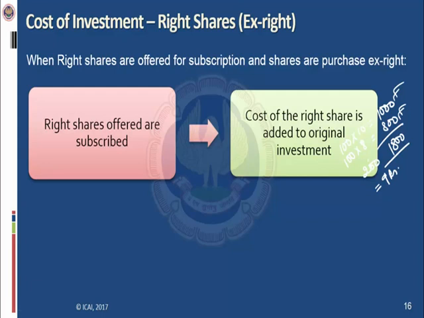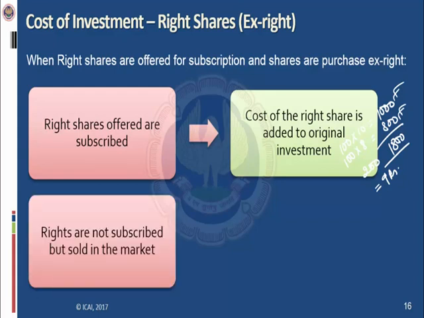So the cost of 200 shares is 1800. So basically the cost of the right is added to the original investment. As I have told you earlier, these rights are transferable and sellable in the open market. So coming to my example, let's say A Limited is having 100 shares of 10 each in B Limited. A Limited has not subscribed the right but sold it in the open market.